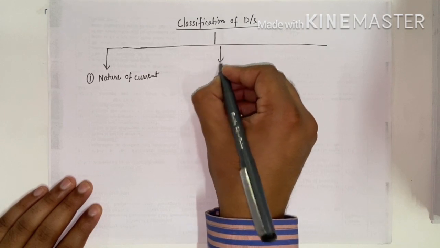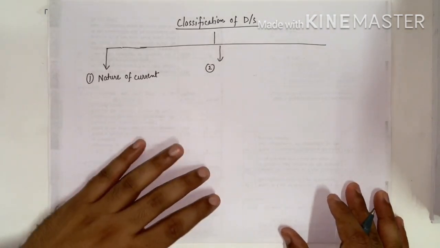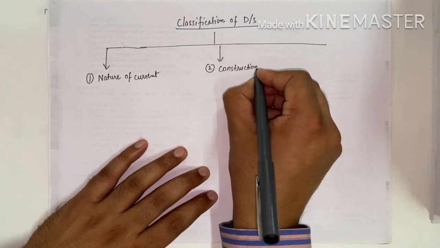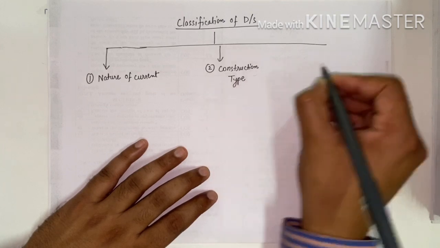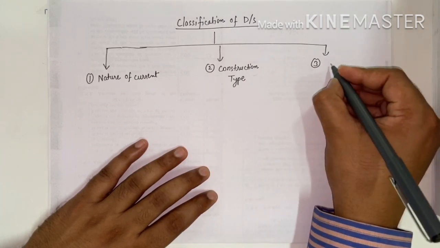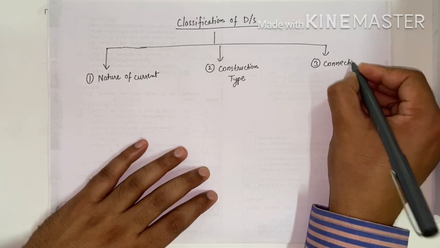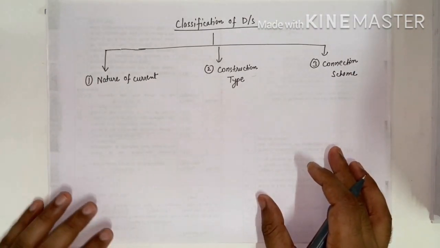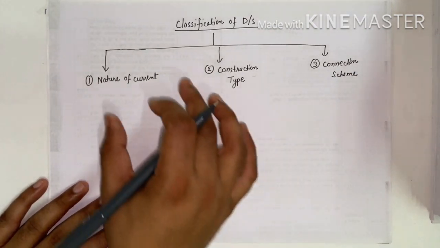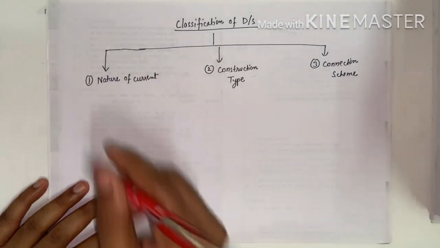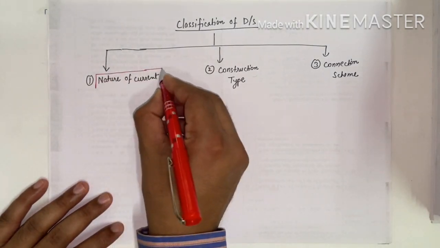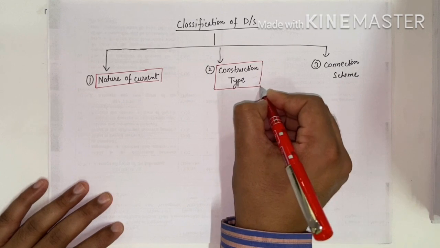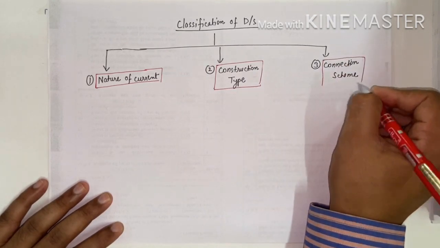Second category, on the basis of construction type. Third category is on the basis of connection scheme. These are the broad classification of distribution system. First is the nature of current, second is the construction type, and third is the connection scheme.